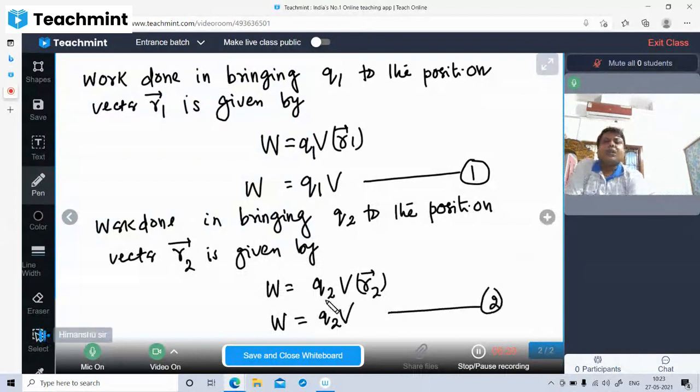And this is all because of the external forces.